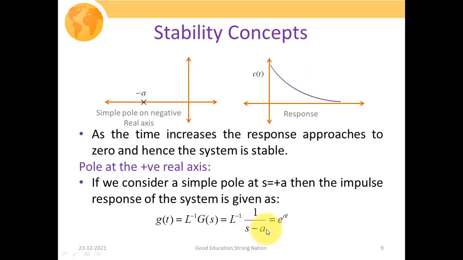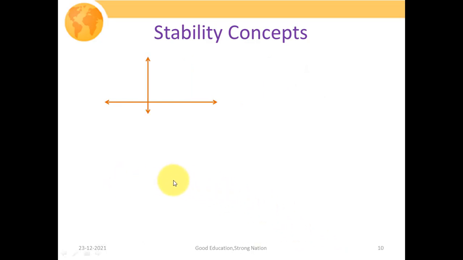Here this s minus a represents that we are considering a simple pole which is lying at s equal to plus a. If we take the inverse Laplace transform of this G(s), we have e to the power at, which clearly explains that if time approaches infinity, e to the power at also approaches infinity. Now let us again visualize it through some graph.